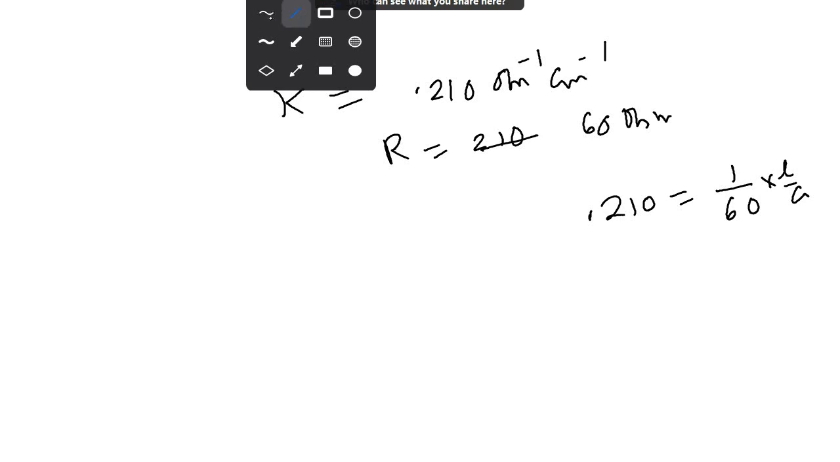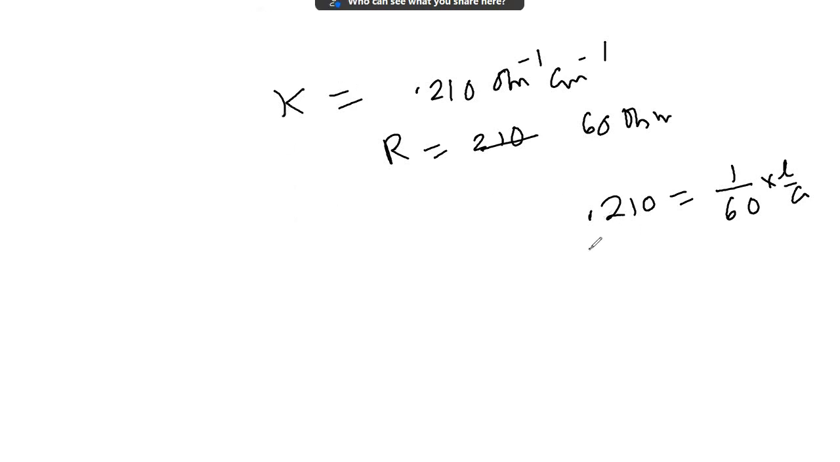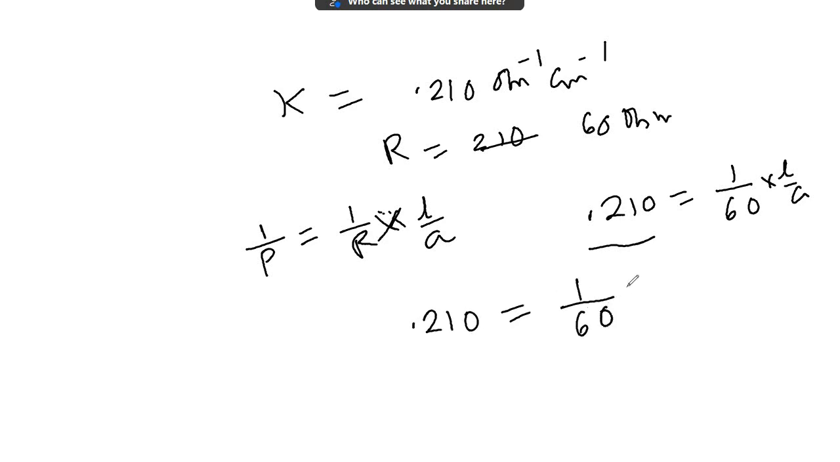Look here. 0.210 and 1 by rho is equal to 1 by R into l by A. 1 by rho they have given as 0.210, R is given as 60, so for l by A, 60 into 0.210. This will give the correct option. The correct option will be 1/26 centimeter inverse. You will get the answer.